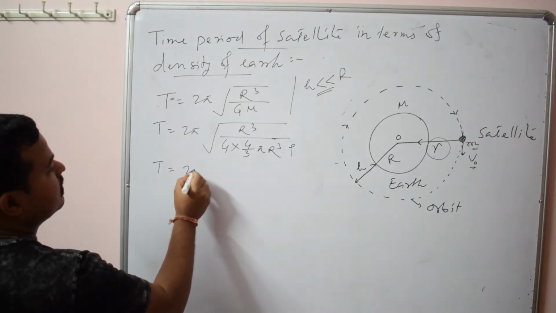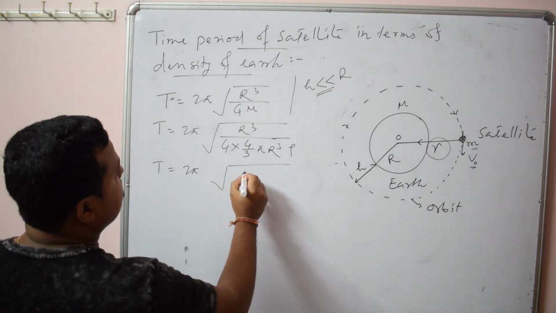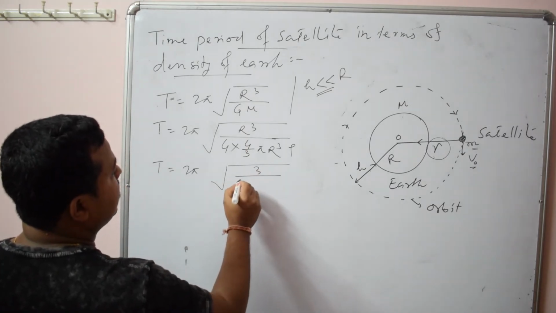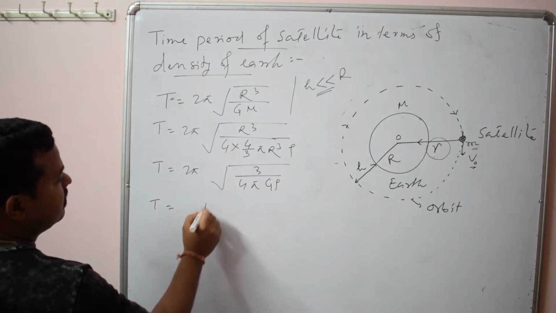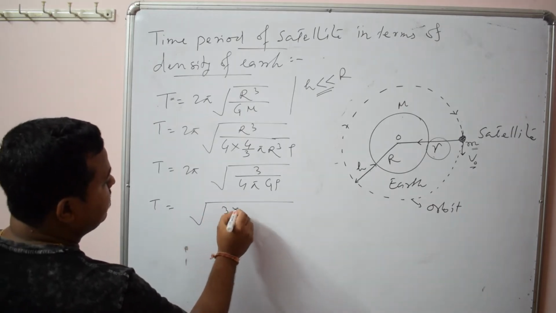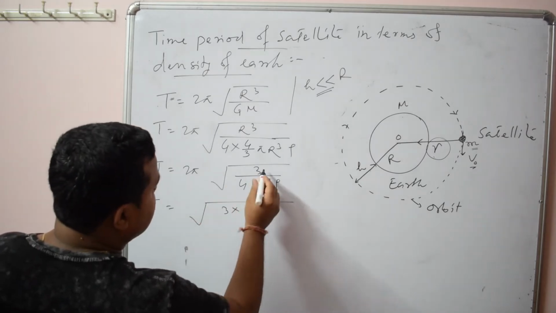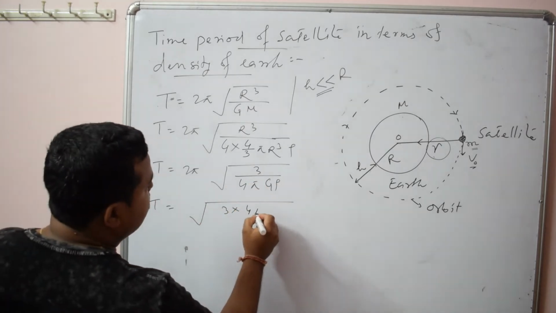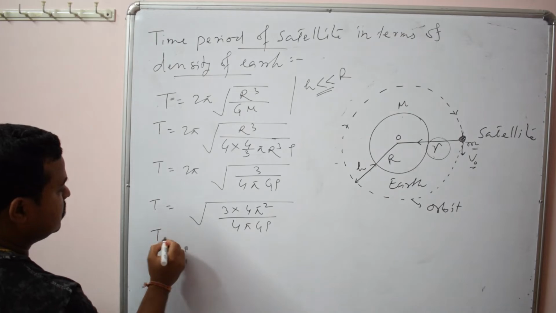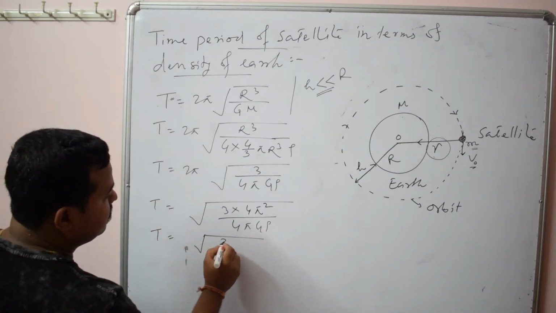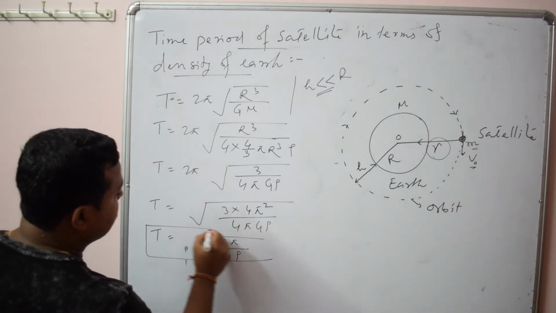So it will be 2 pi root over 3 by 4 pi G rho. Now 2 pi, if you take it under the square root, it will be 4 pi square by 4 pi G rho. So T will be root over 3 pi by G rho. So this is a relation of time period of satellite in terms of density of earth.